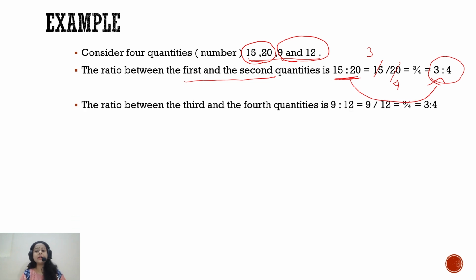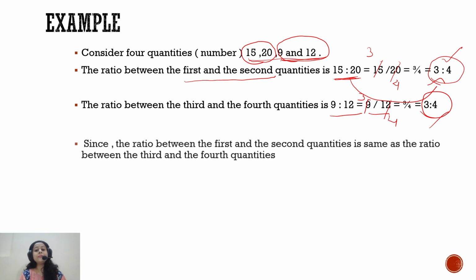Same, I will consider the third and fourth number, that is 9 is to 12, and 9 by 12 will be my ratio. If I divide it by the common divisor, which is 3, both numerator and denominator, both first term and second term, by 3, I am left with 3 and 4. So it is the same. So can we call it a proportion? Can we call these two ratios proportional? Yes, because the simplified versions of these two ratios are giving me equal values.